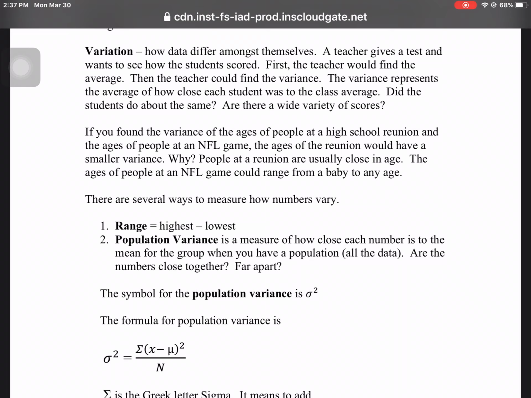The only variation would be students that maybe married somebody very different in age. If you looked at the variance of people at an NFL game, that would be a wider variety, because there could be all ages, from a baby to any age. There will be a bigger variety.